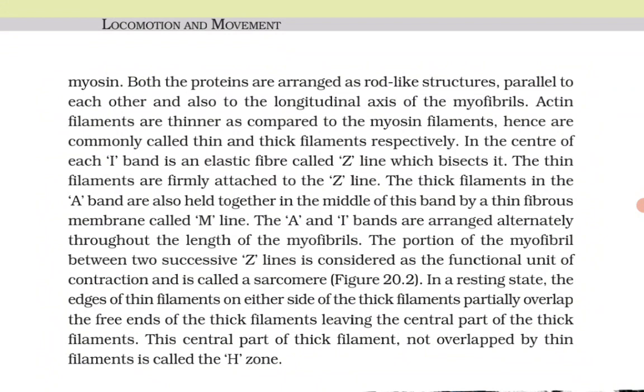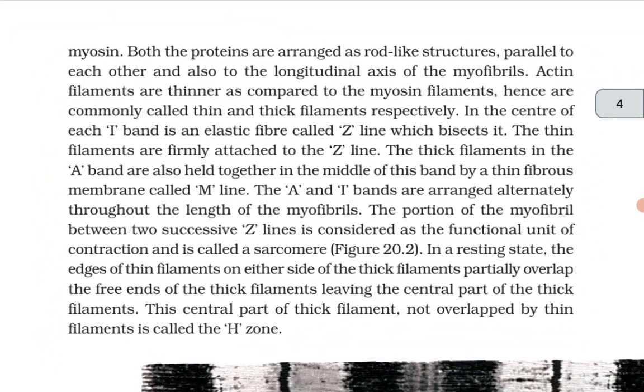Actin filaments are thinner as compared to the myosin filaments, hence they are commonly called thin and thick filaments respectively. In the center of each I band is an elastic fiber called the Z line, which bisects it. The thin filaments are firmly attached to the Z line. The thick filaments in the A band are also held together in the middle of this band by a thin fibrous membrane called the M line.